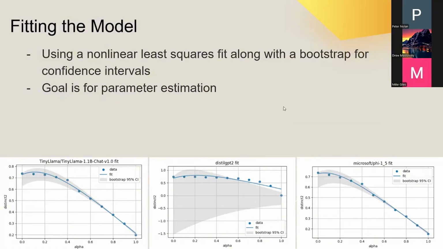And our goal for this was to estimate our parameters that we saw earlier in the slide. And as we can see from Tiny Llama, the curve fit is smooth and closely aligned with the observed data points. And the confidence band, which is that gray shaded area, is quite narrow, meaning the model's parameters are estimated with high precision. And it serves as kind of a baseline of stability for us due to its high confidence intervals.